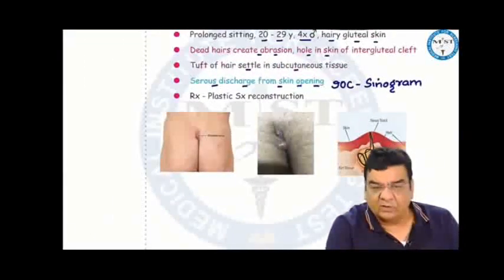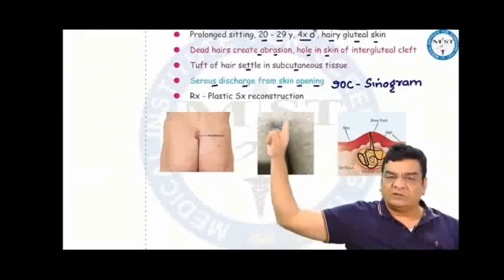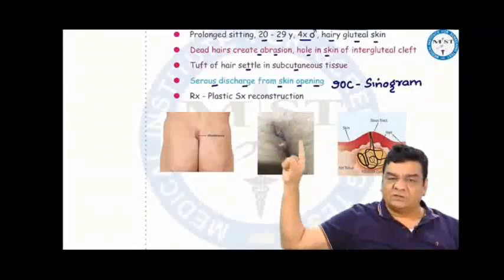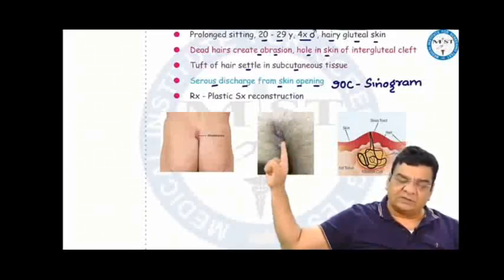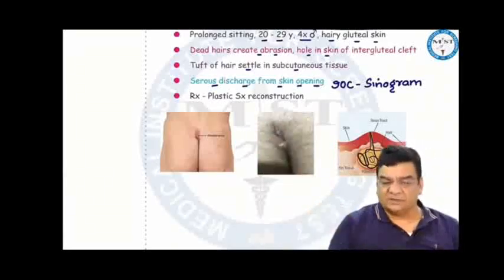The treatment, what we can do here, we can do sinogram. We can just put the contrast here, and sinogram can be the investigation of choice. In the treatment, we can excise this area and leave it open, let it heal by granulation tissue, but the chances of recurrence are high. Best results with least recurrence rates are obtained if we remove this area and put some soft tissue cover in this area, that is plastic surgical reconstruction.